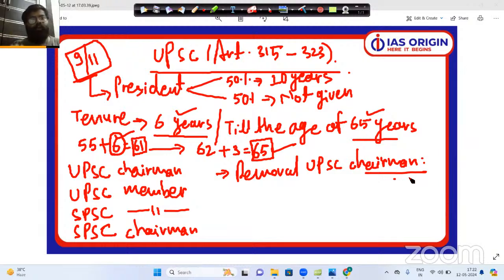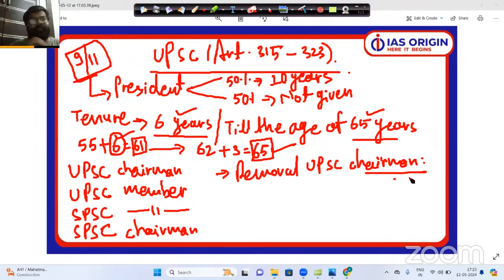And the second reason could be misbehavior. That means if you do anything which is not under your protocol or which was not told to you to do. For example, if you were doing corruption, if you were doing some malpractices, or if you were leaking some secret information, this will be known as misbehavior. Or if there is a question mark on your character, there could be thousands and thousands of definitions of misbehavior.